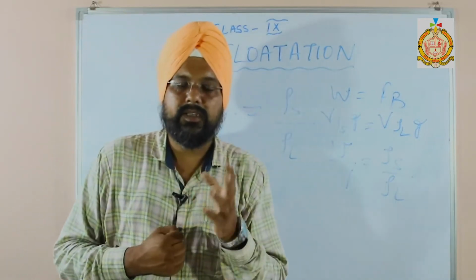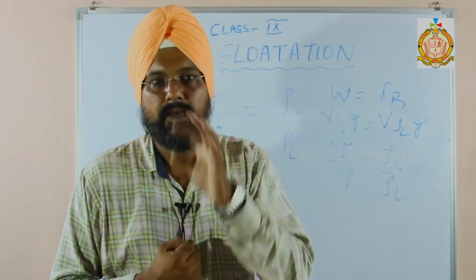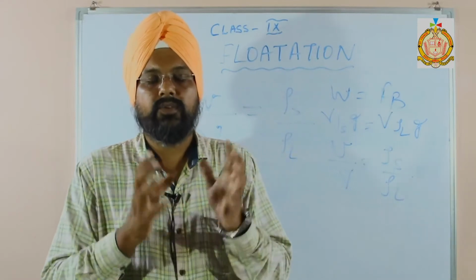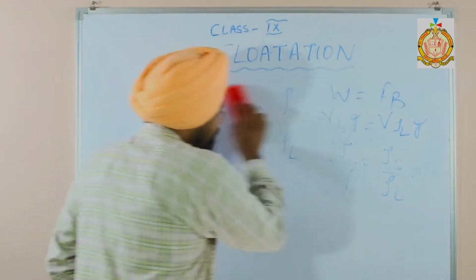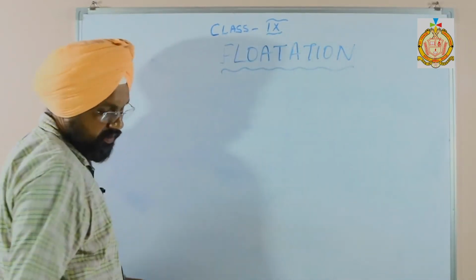Then we know that in the 7th class we also discussed the Plimsoll line. What is the Plimsoll line? You know that outside the ship, lines are drawn in white color.